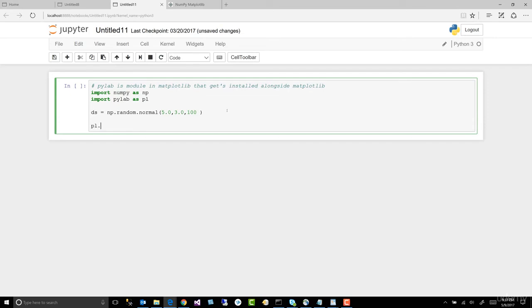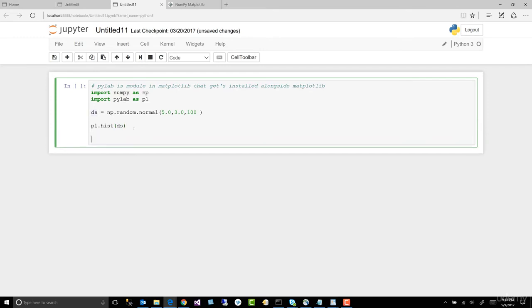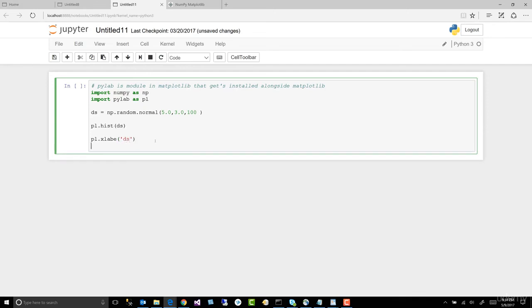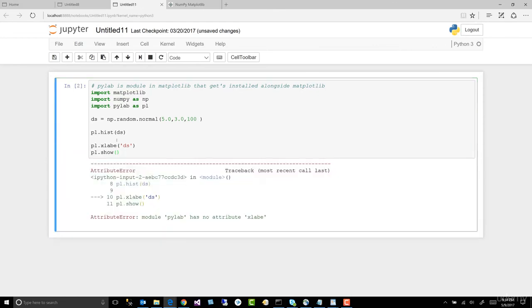All right, let's go to the next line. So let's go ahead and plot pl dot hist, H-I-S-T, on our ds, on our data set. Remember, it's just a variable. We've declared it, so we might as well use it. Let's go ahead and make the plots. pl.xlabel, x, on our ds. Now we want to show it. Again, it's as easy as the show function.